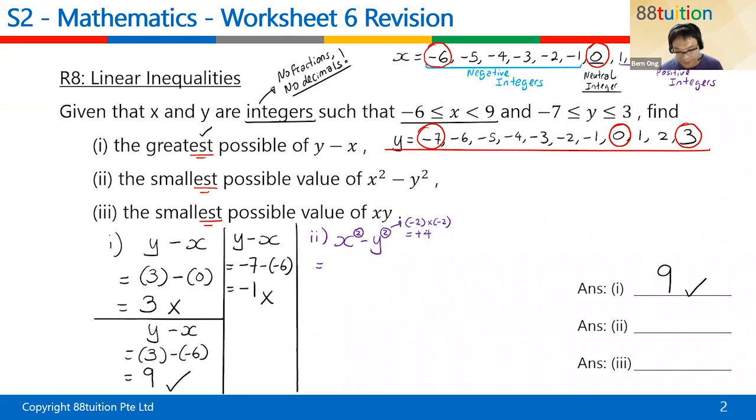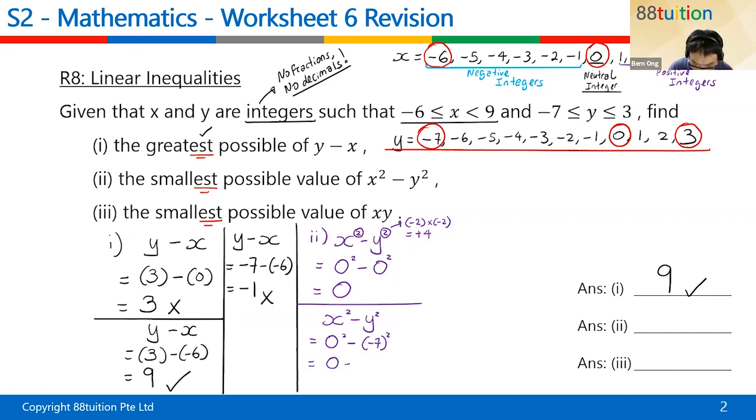So maybe I choose the 0. x squared being, let's say, 0 squared minus 0 squared, cannot? 0 squared minus 0 squared is a 0. But is that good enough? I don't know. Let me just try and error a few more times. x squared minus y squared. Maybe my x, I put it as a 0 squared. And my y, maybe I choose a minus 7, just for fun. 0 minus 7 times minus 7 is a 49, you know. Oh no, 0 minus 49, minus 49.